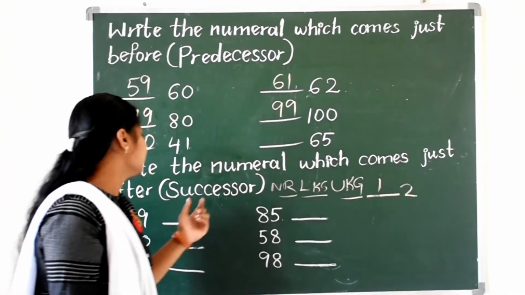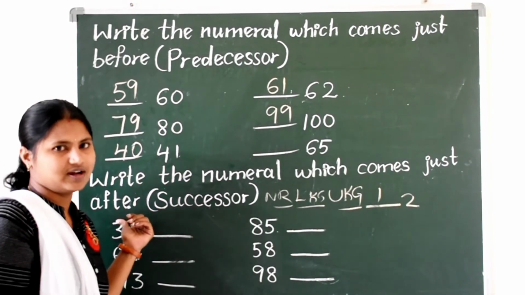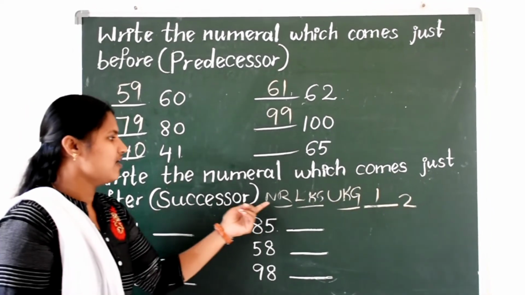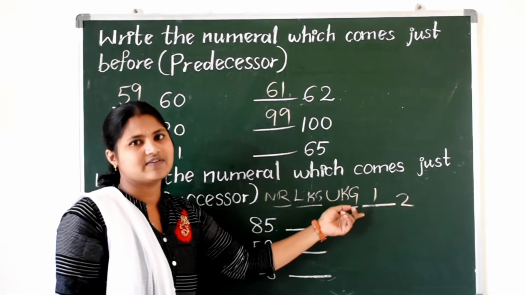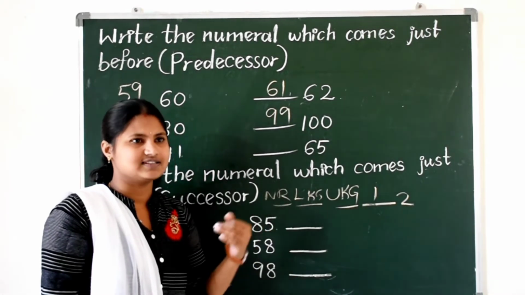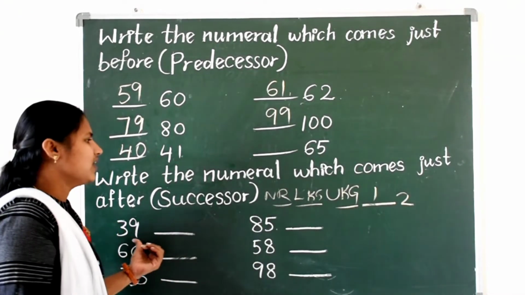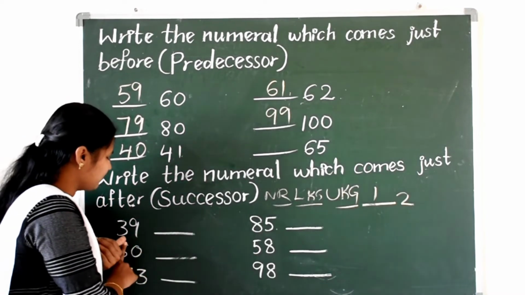Okay. Next, write the numeral which comes just after. After means successor. After nursery comes LKG, after LKG comes UKG, after UKG first class, after first second class, after second third class. Okay, like that after numbers come. See here, come to the numbers.